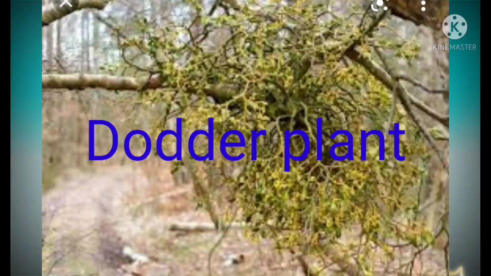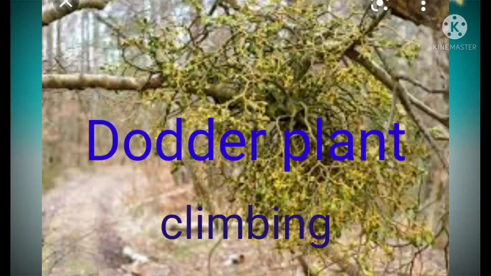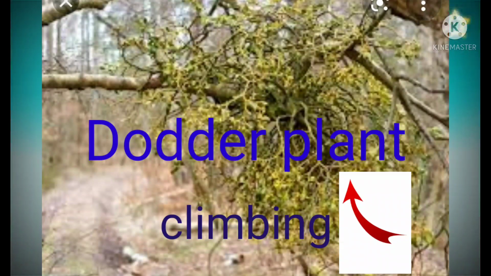They develop special roots called haustoria, which penetrate into the tissues of the host plant and absorb food materials from them. This causes harm to the host plant gradually.